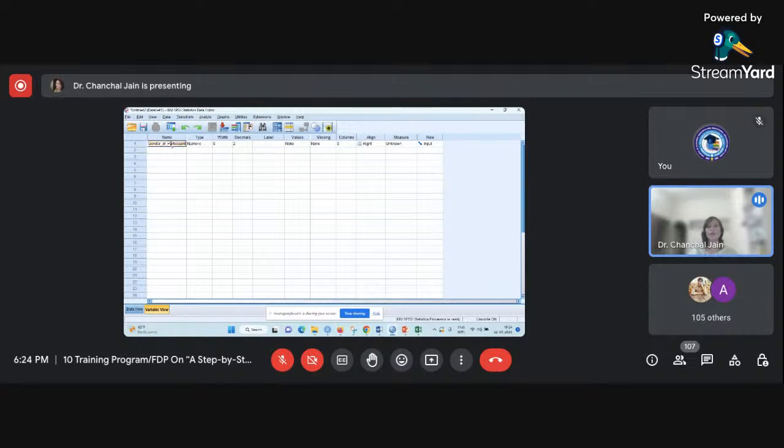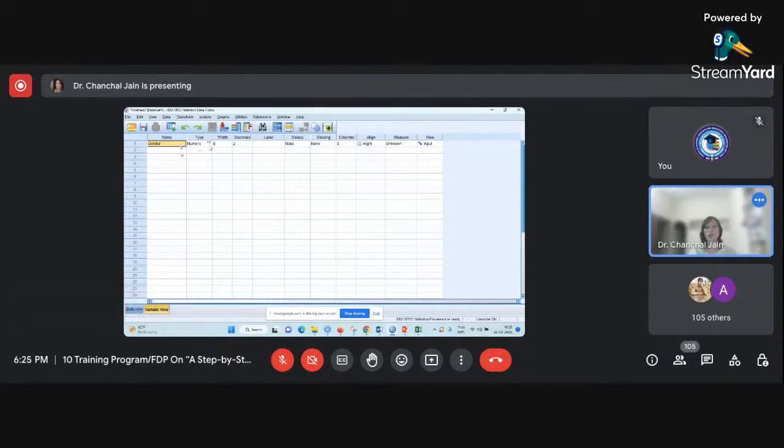But as I said, generally the variable name we need to keep concise. You do not need to try to do all these things here. So I'm writing here only gender. Try to keep the name of your variable in one word. This is only a suggestion, the rest is up to you. Then when I have created my variable name, now you can see the second parameter, which is the type of the variable. It is showing us numeric.